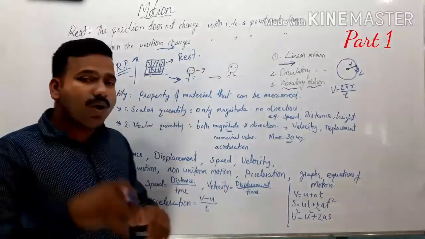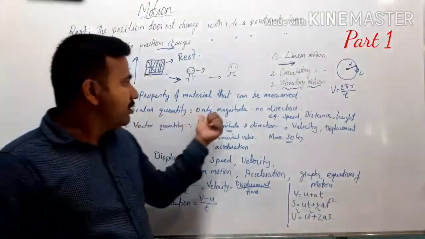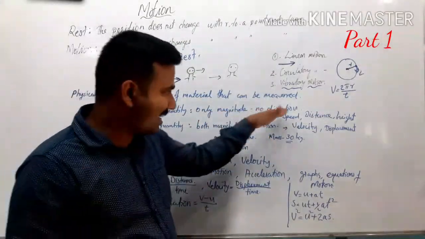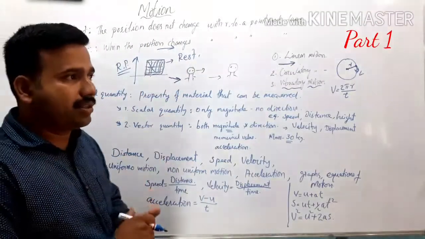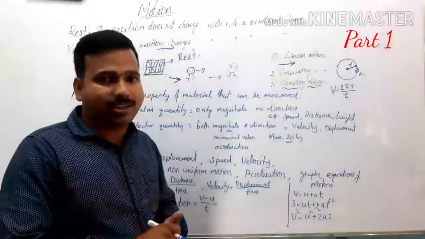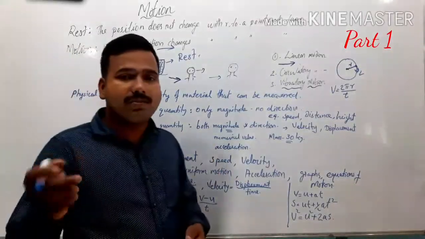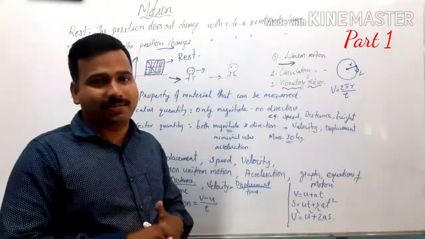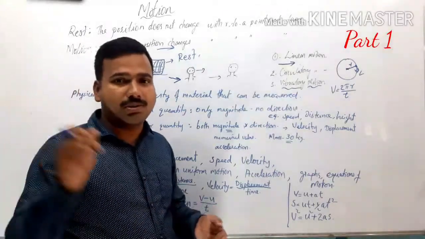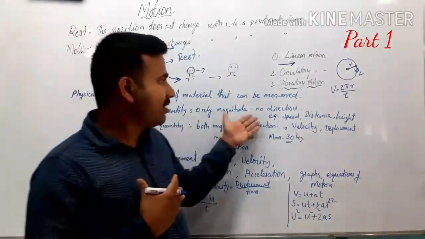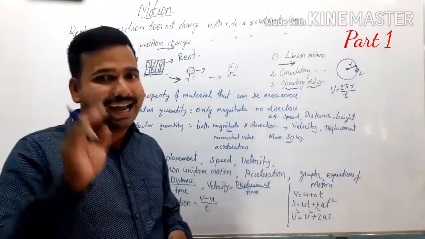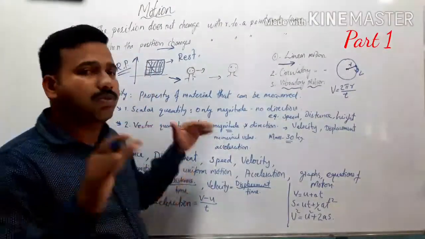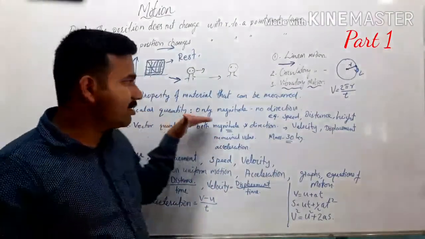So first let us look at what we mean by scalar quantity. Scalar quantities are those quantities which have only magnitude but no direction. We are not specifying the direction. Suppose, for example, someone measures your height, he will say that you have 175 centimeter or 150 centimeter height, but he will not specify in which direction, north, east, west or south. He will only specify what your height is. Such types of quantities are known as scalar quantities.